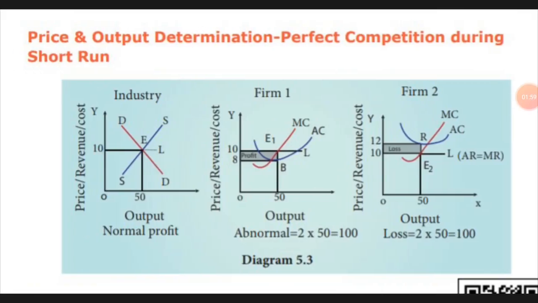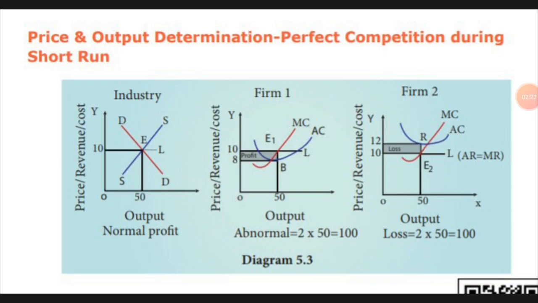In the second diagram, the AC curve is lower than the price line. The AC curve is the blue curve you can see there. That curve comes down up to point B, touches, and goes up. So it is a point where the AC curve is below the price line.